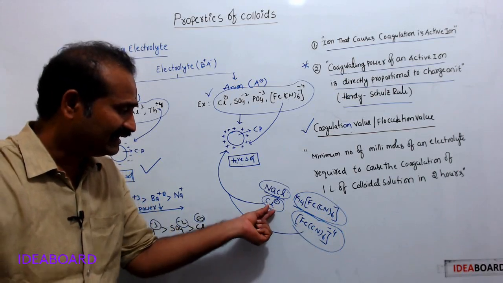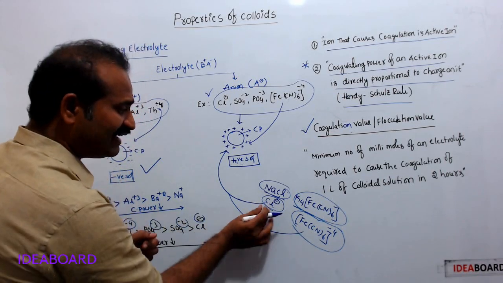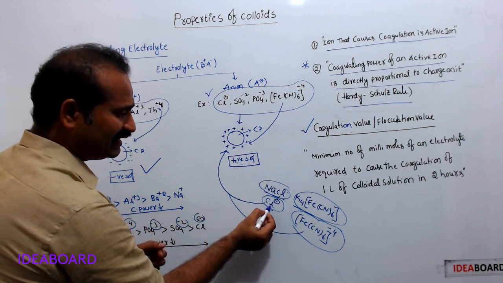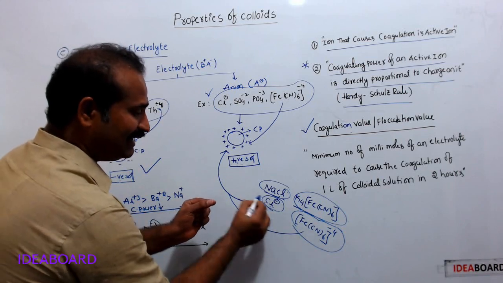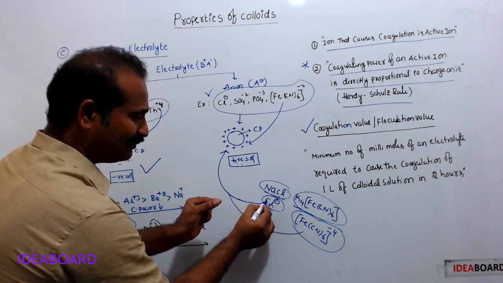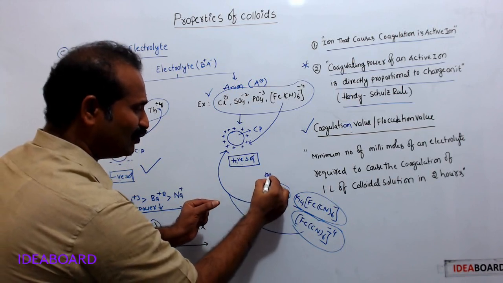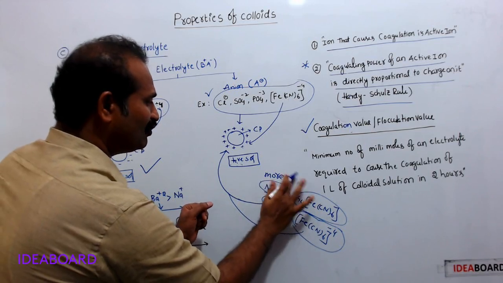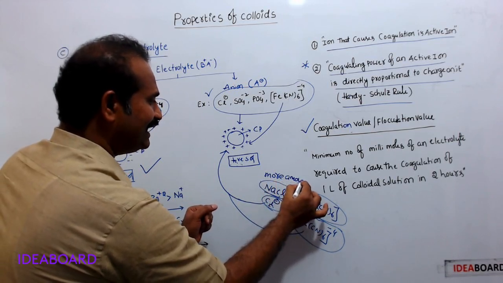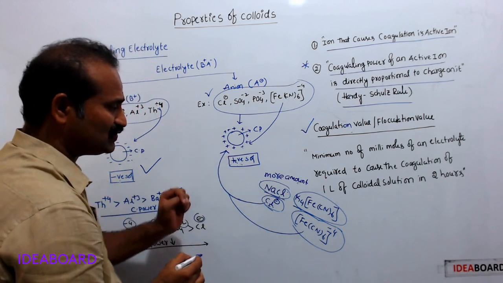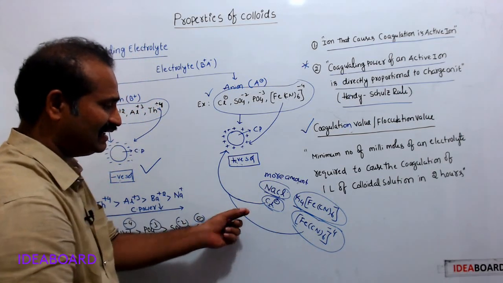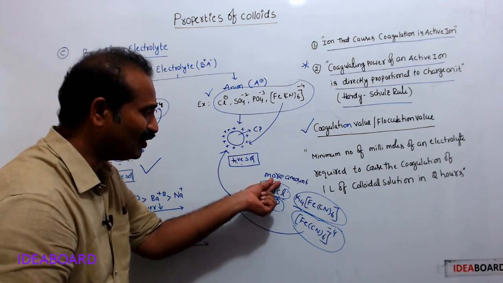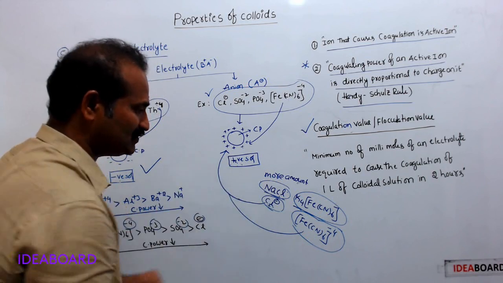Therefore, because Cl minus has relatively less coagulating power, this electrolyte needs more amount. More amount is required to coagulate this positive sol, because Cl minus has less coagulating power.